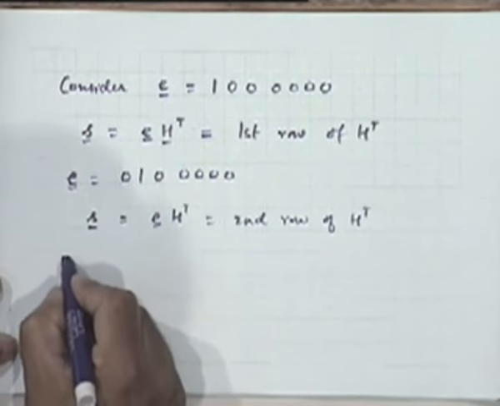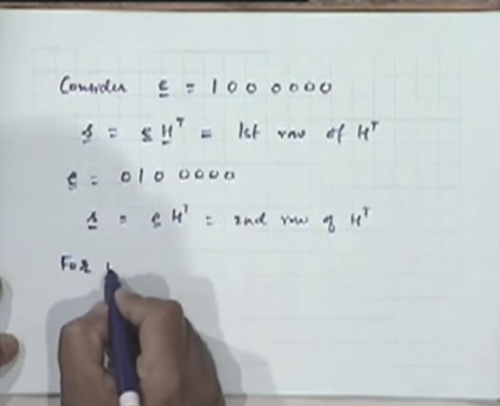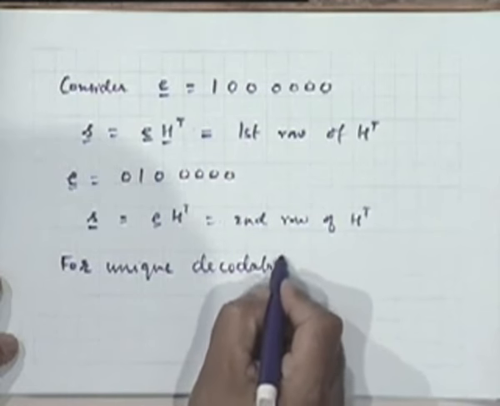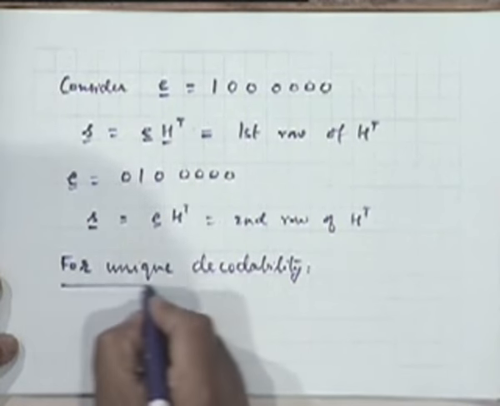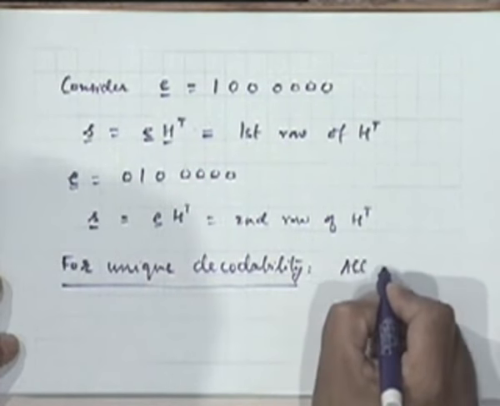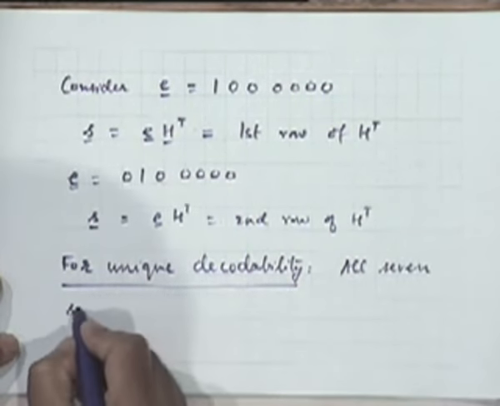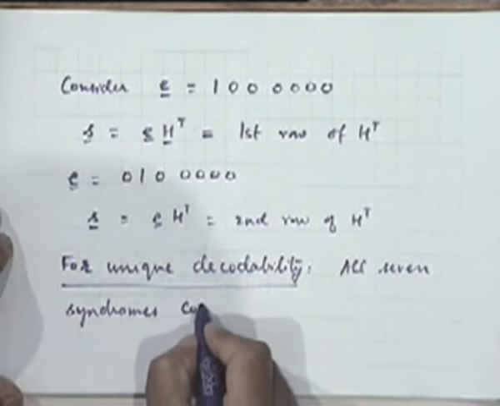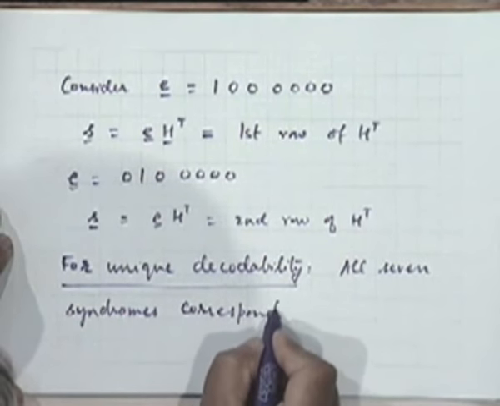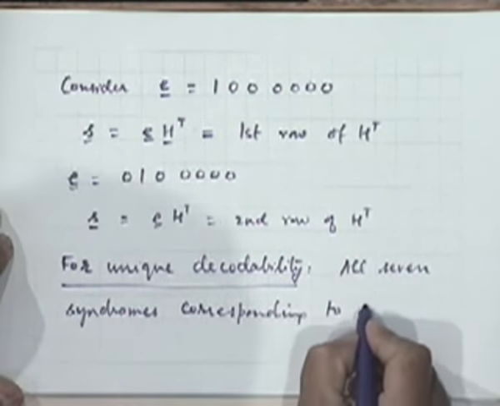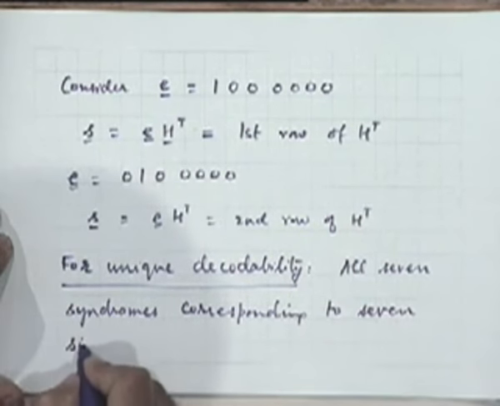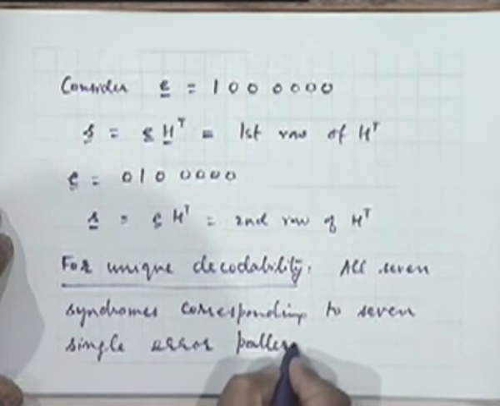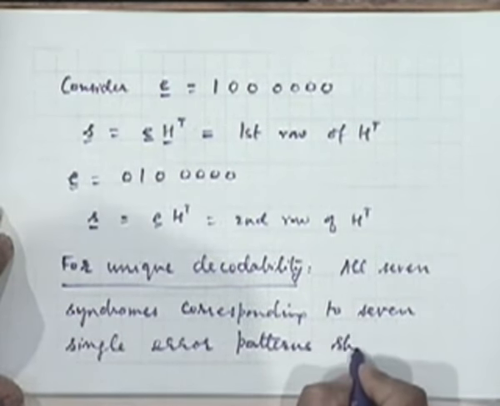So for unique decodability, all 7 syndromes corresponding to 7 single error patterns should be distinct.